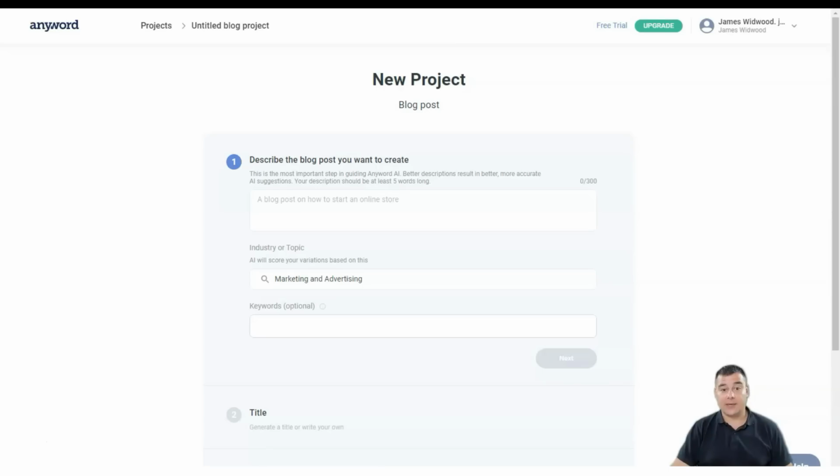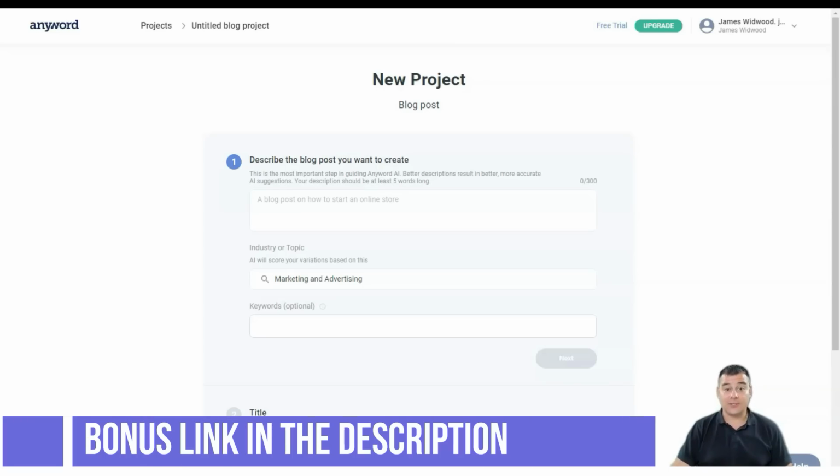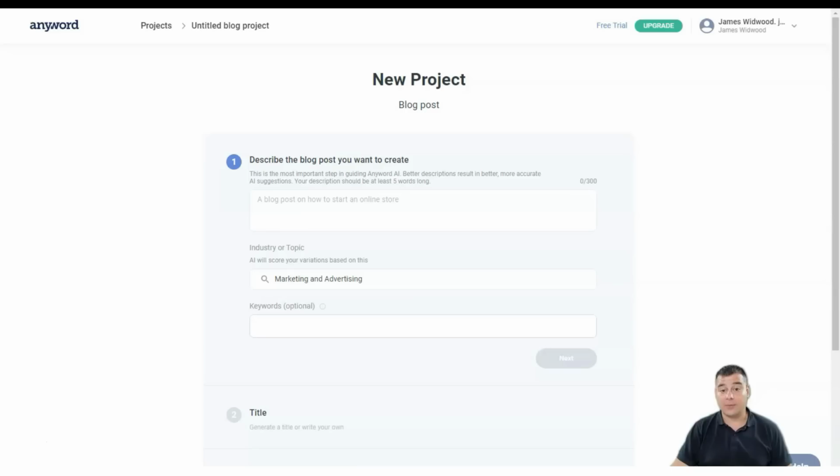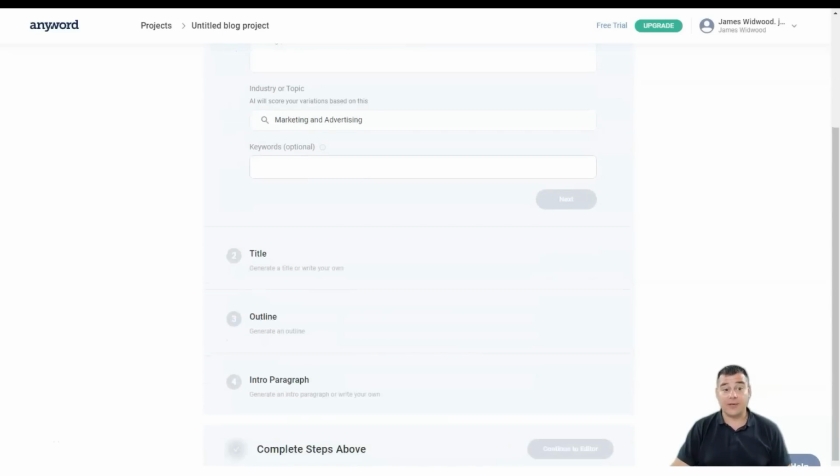Although you may need an entire article, AnyWord doesn't do that yet, and the sentences here pale in quality compared to promotional text. Nevertheless, it does offer an outline and introductory paragraph to start with.